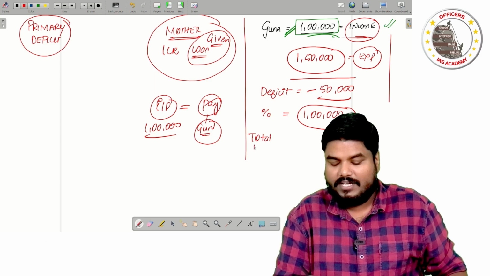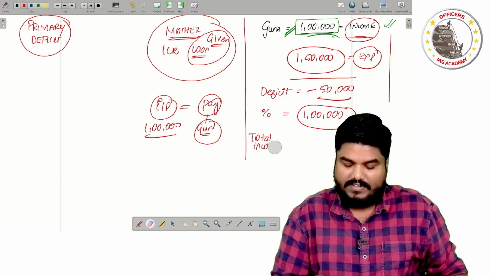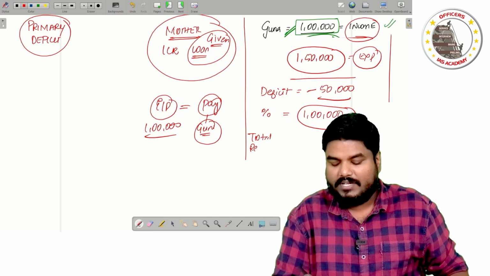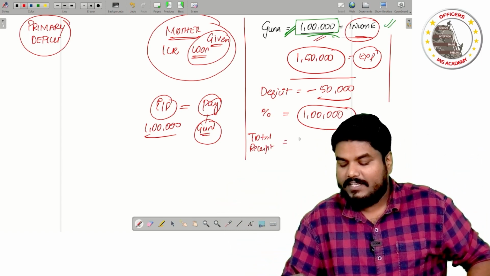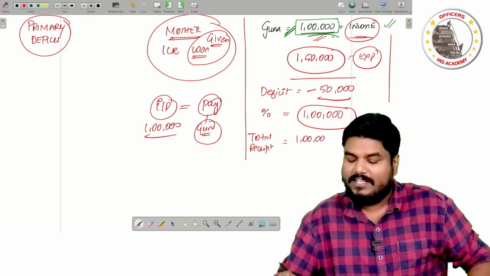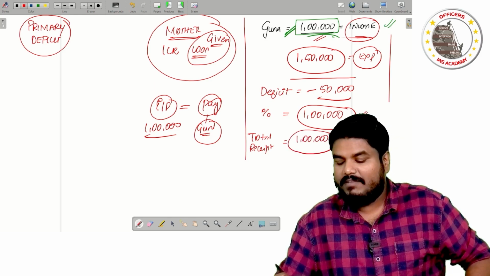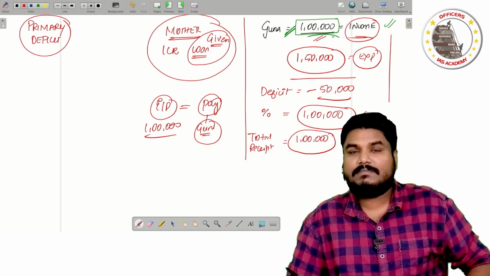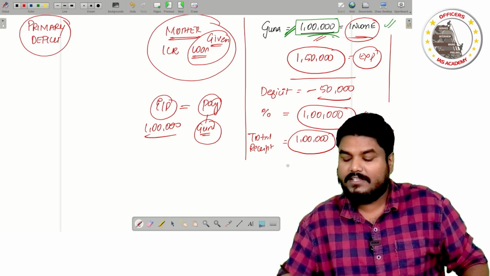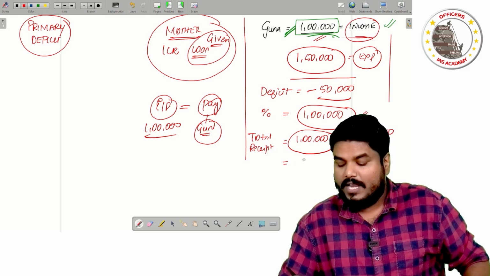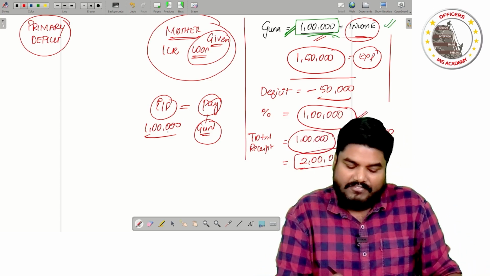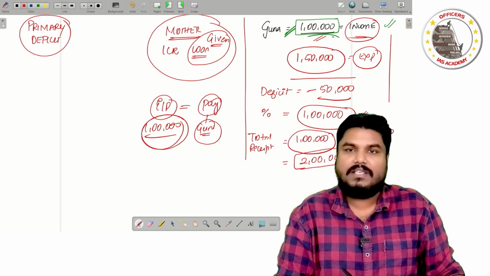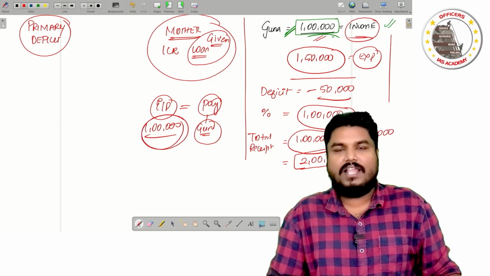What is Guna's total income? I would say total receipt. Instead of income, I would call it receipt. How much does Guna totally get? Guna gets an income of 1 lakh. That is one thing. Plus, this interest payment is going to be another 1 lakh. So put it together, that is going to be 2 lakh rupees. So after receiving this 1 lakh rupees of interest payments, Guna's income became 2 lakhs.